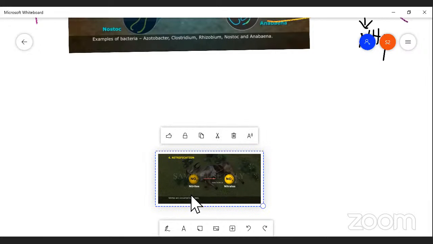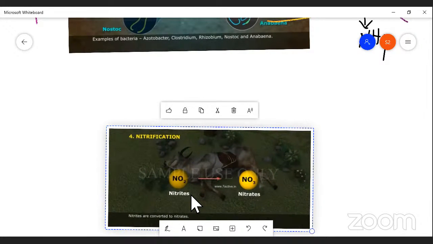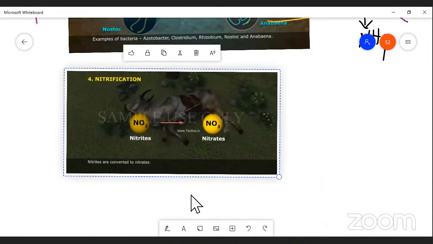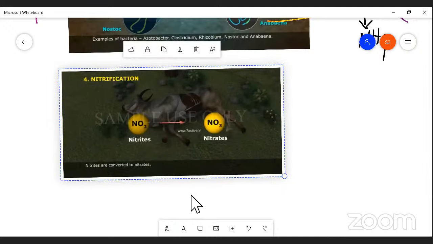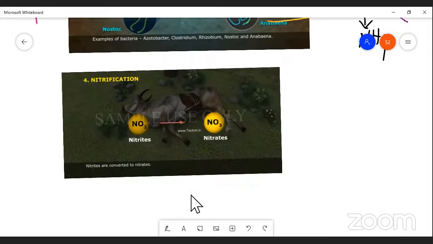The second was nitrification. Nitrification is a process by which ammonia is converted into nitrite, and the nitrite is converted into nitrate. Directly, nitrogen cannot be utilized by green plants or living organisms. Instead, the molecular form of nitrogen is converted into nitrite and nitrate. This is called nitrification.